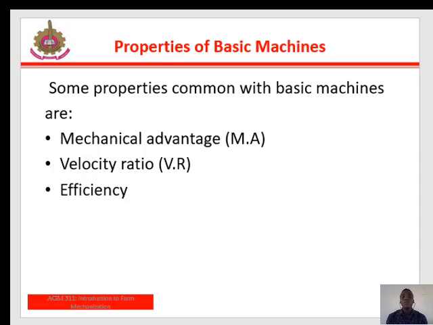Mechanical advantage is the ratio of the work force delivered by a machine to the applied force. Then we have the velocity ratio, which is the ratio of the distance moved by the effort to the distance moved by the load itself. Then lastly, we have the efficiency. Efficiency of a machine is the ratio of the work done by the machine to the work done on it.